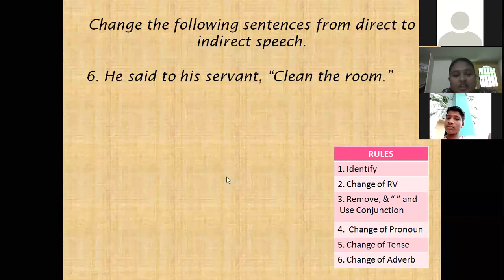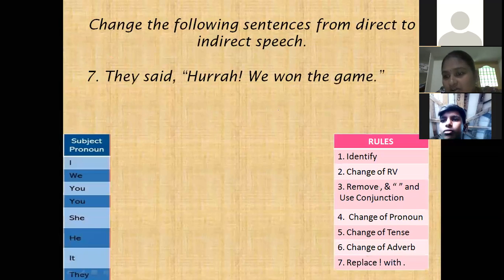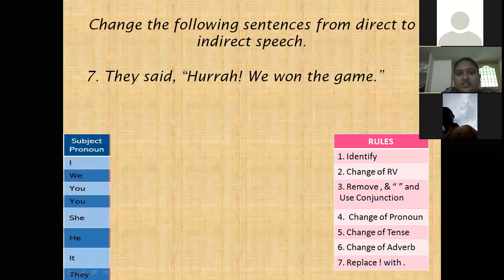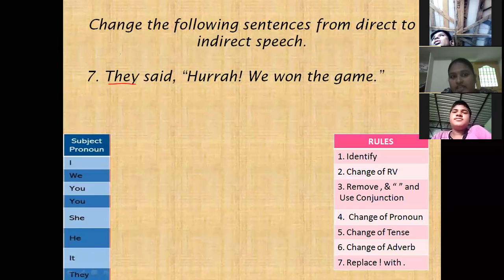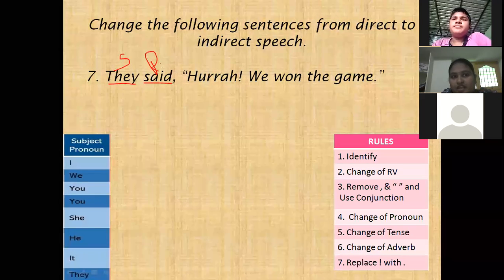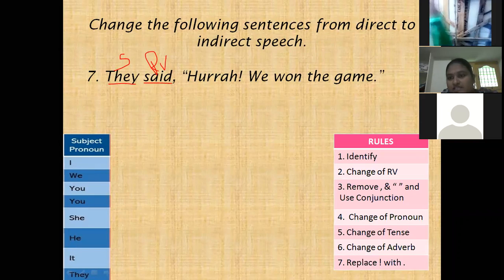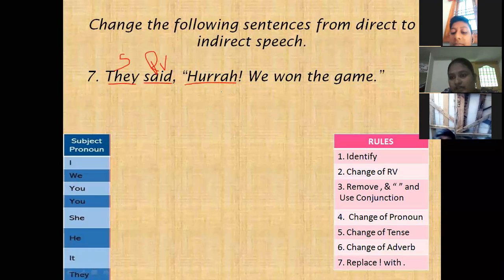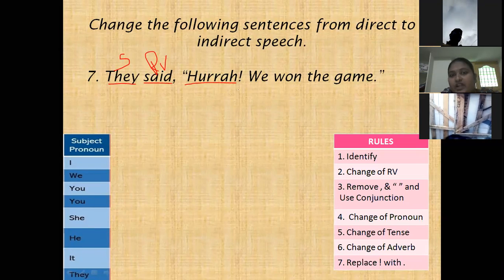Next, from the next sentence, from here onwards, it's exclamatory sentences. Up to now, we have discussed imperative sentences. See, children, here, the first thing we have to do is identify. So here, they is the subject. And next, that is the reporting verb. And the sentence within the quotation is exclamatory. This is an exclamation word. No need to use these words when we are changing to indirect speech.